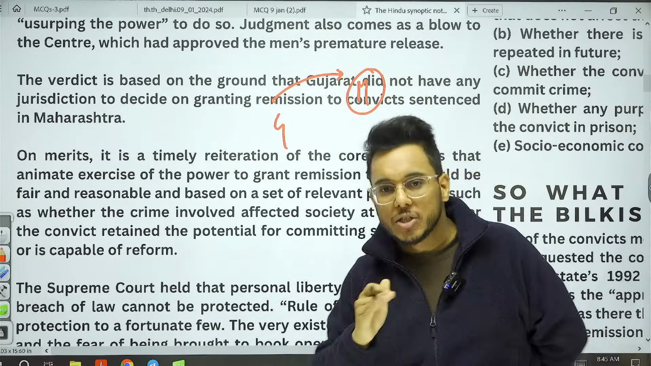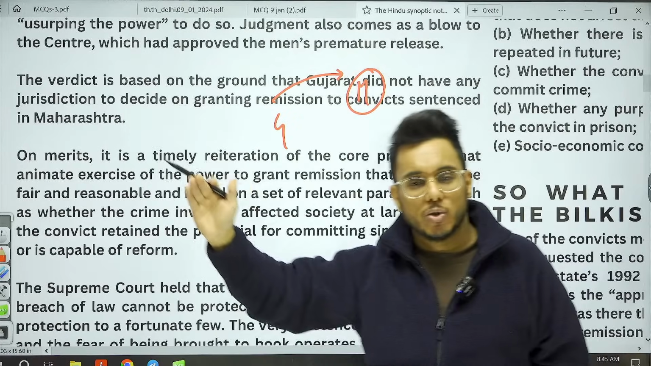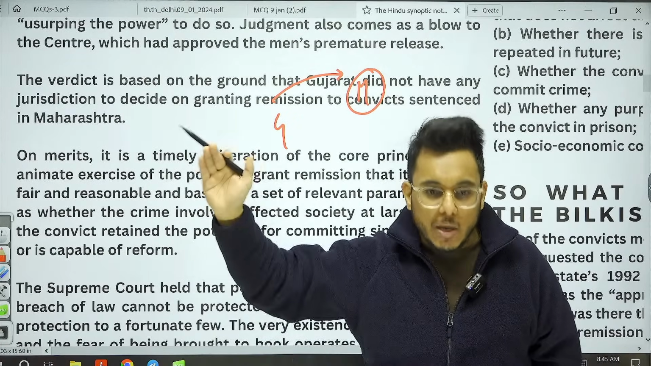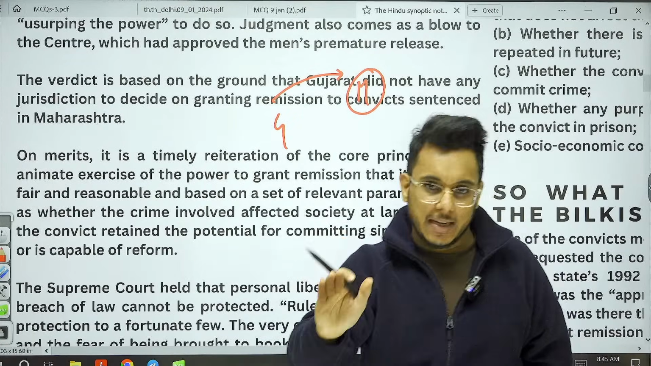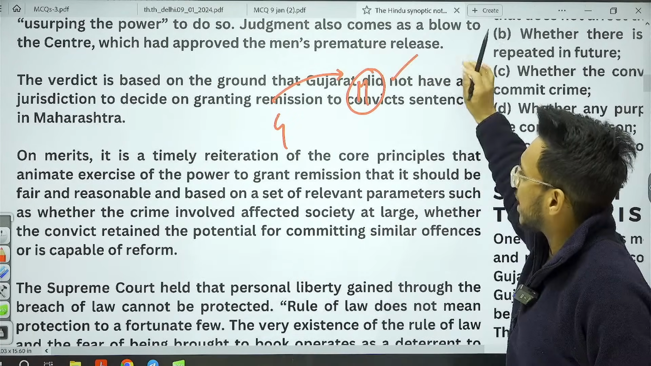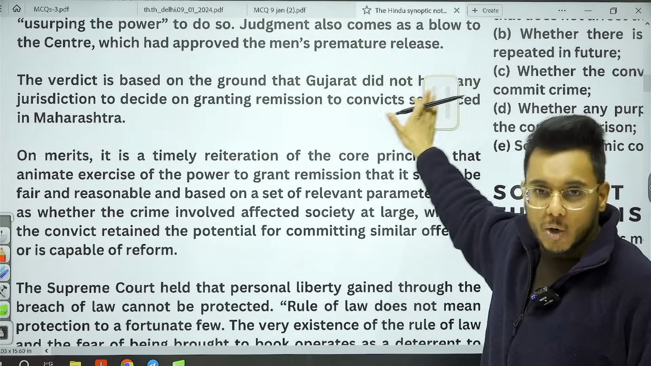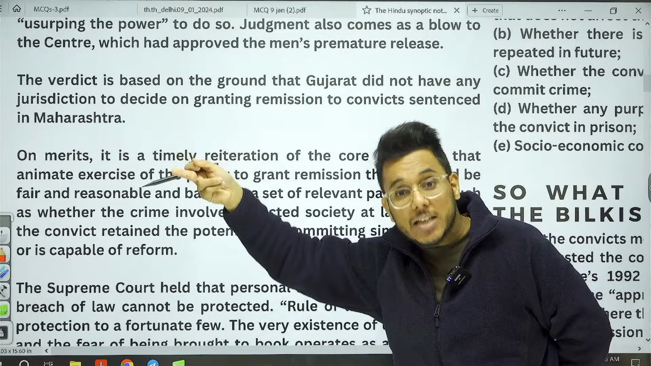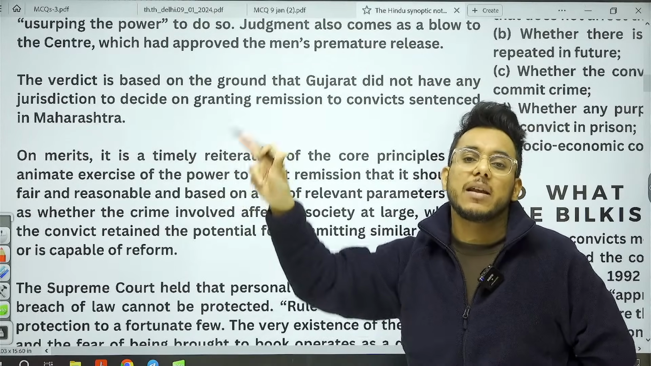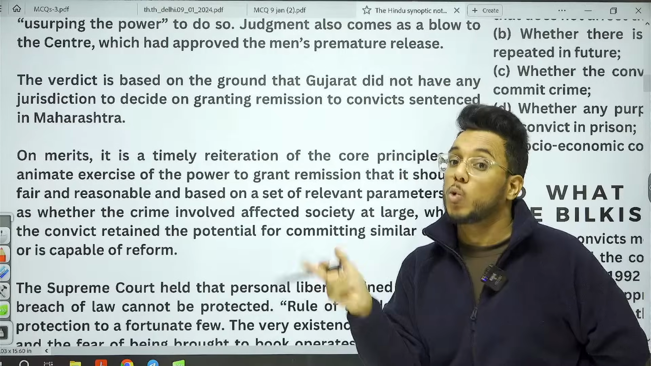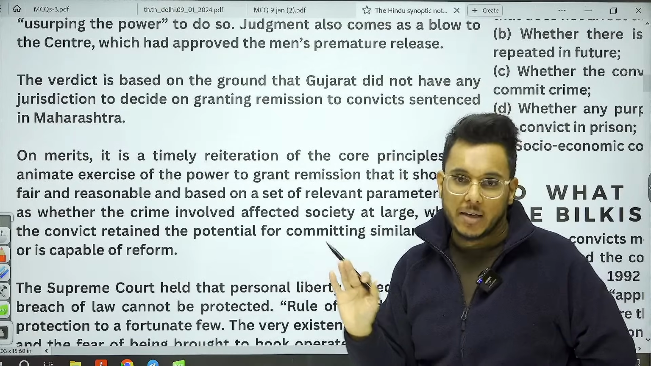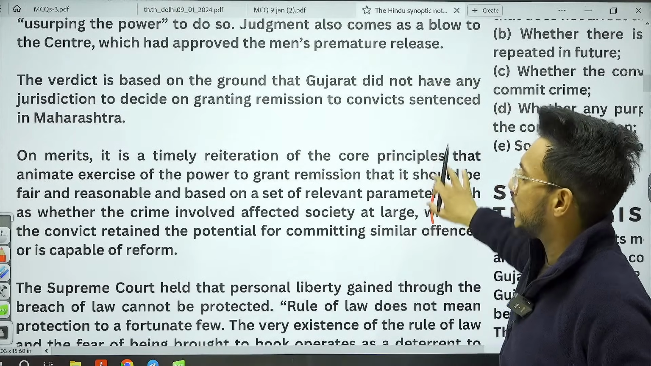So the case was transferred from Gujarat to Maharashtra, so that in a neutral, non-partisan manner the case can be decided. So in Maharashtra, the sentence was given. It is being said by the Supreme Court that the Maharashtra government has the power to decide whether remission will be given or not. The Gujarat government was not the competent body. Therefore, their release has been set aside.